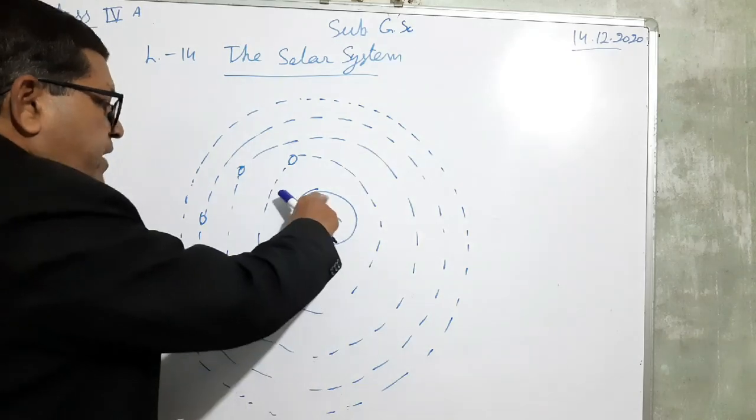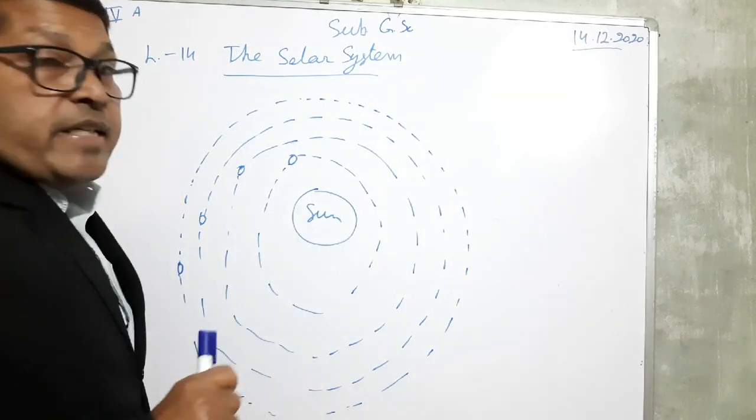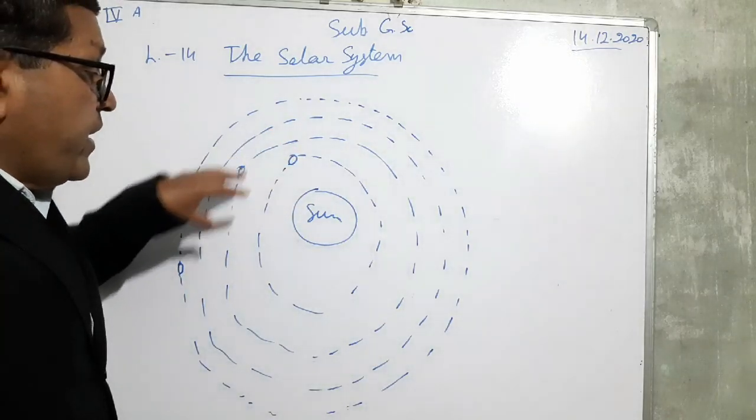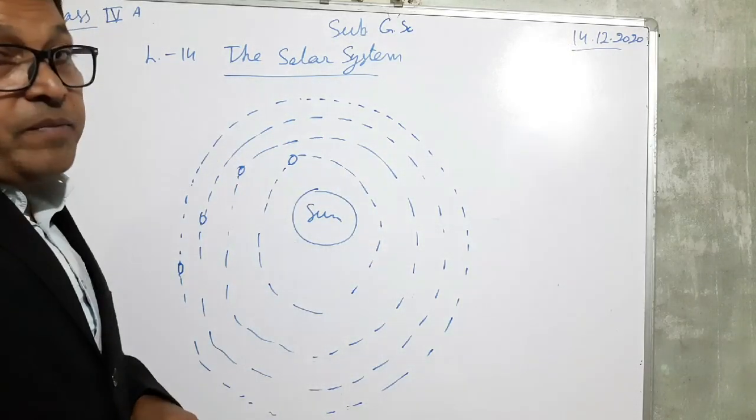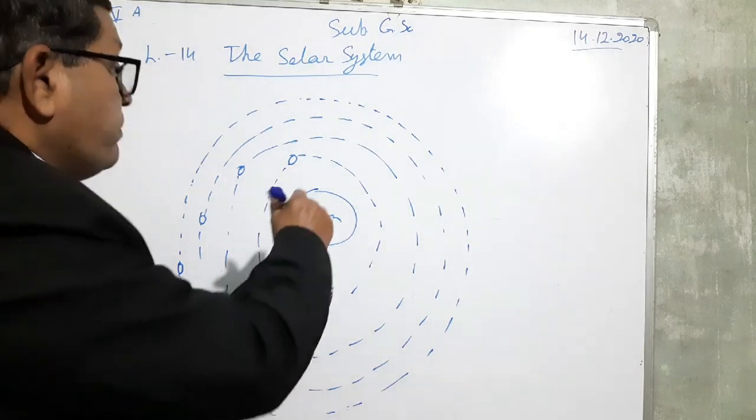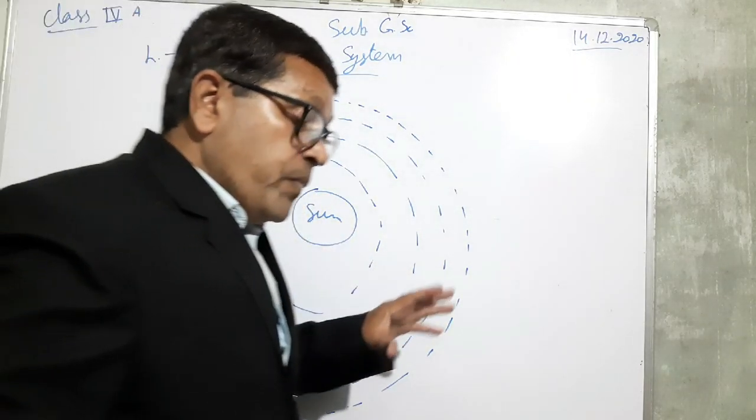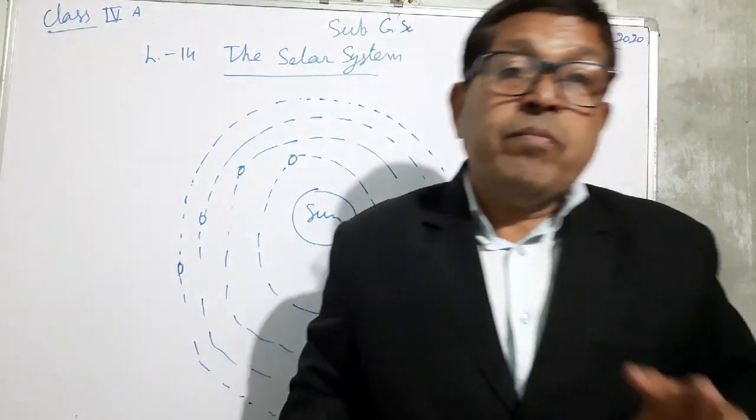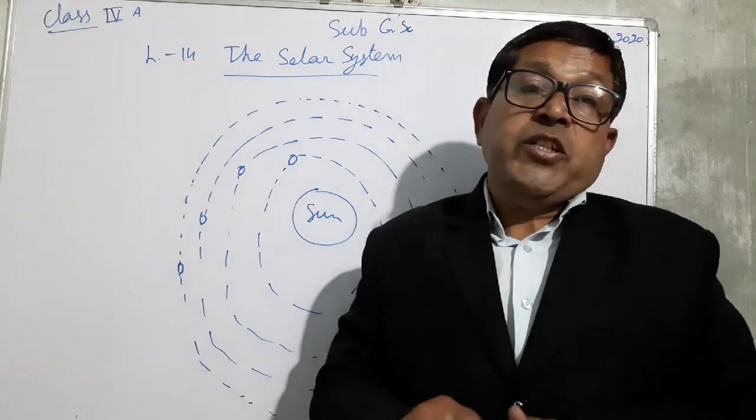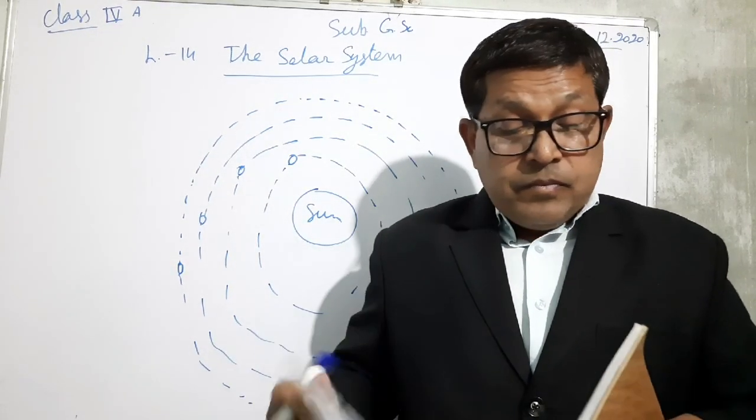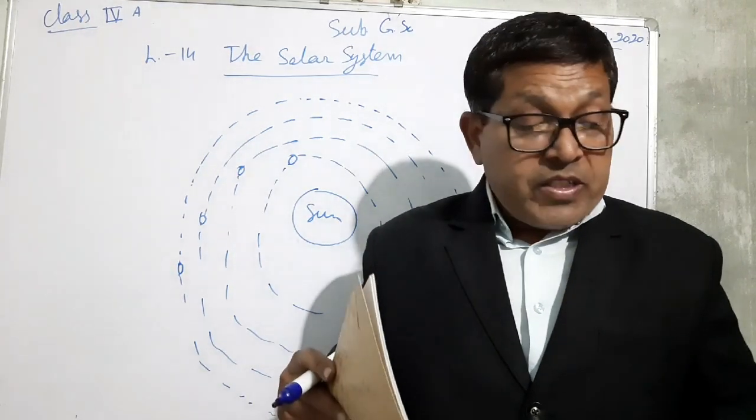So in this way, this is sun in the center. Its gravity is very high. That is why all the planets revolve around the sun. So this makes our solar system. What makes our solar system? Sun and planets make the solar system. So we have to study first about the sun.